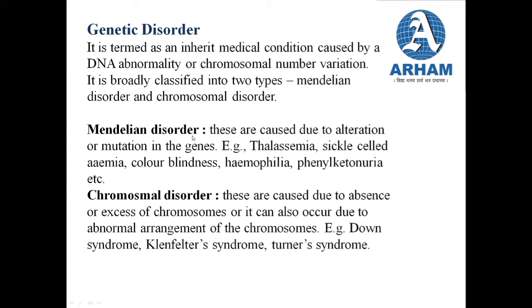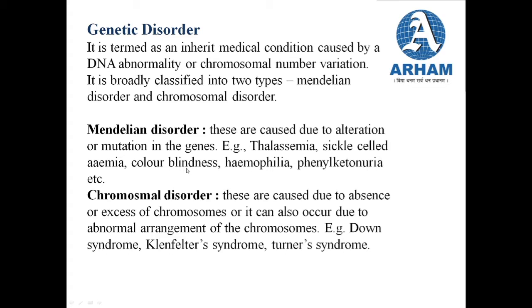First, what is Mendelian disorder? These are caused due to alterations or mutation of genes. Examples of this disorder are thalassemia, sickle cell anemia, color blindness, hemophilia, phenylketonuria, etc. Out of all these examples, we have studied most of them.